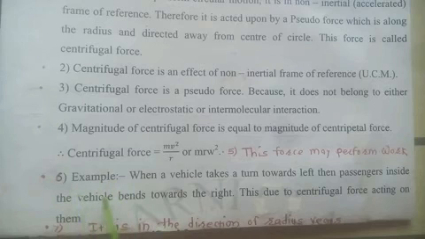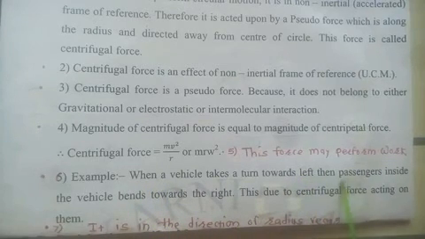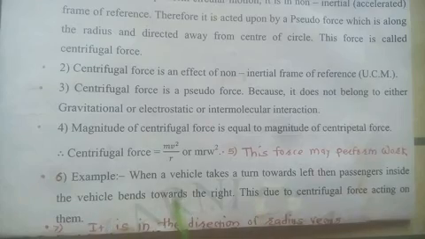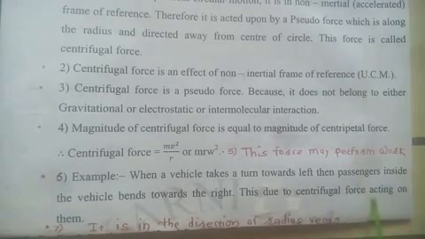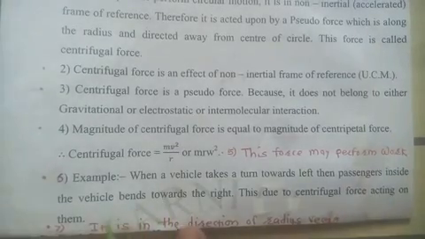Now the examples of centrifugal force. We have a common experience that when a vehicle takes a turn toward the left, the passengers inside the vehicle bend toward the right, that is, in the opposite direction. Now this is due to the centrifugal force acting on the passengers.